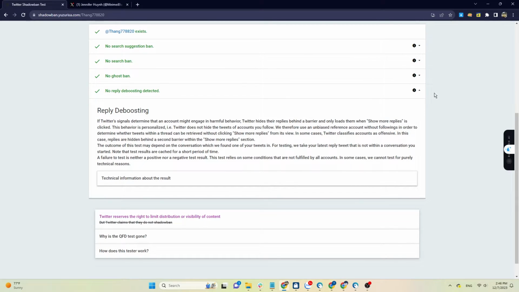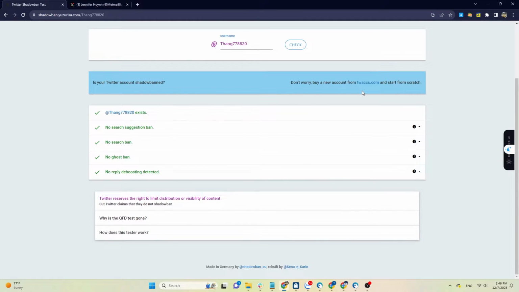So what causes shadow ban? There are 2 main groups of reasons why your account is banned. The first is the group of subjective causes. This is related to how you manage and warm up your accounts.